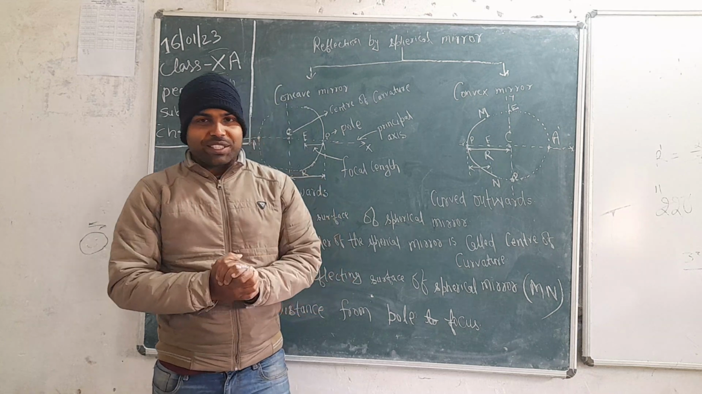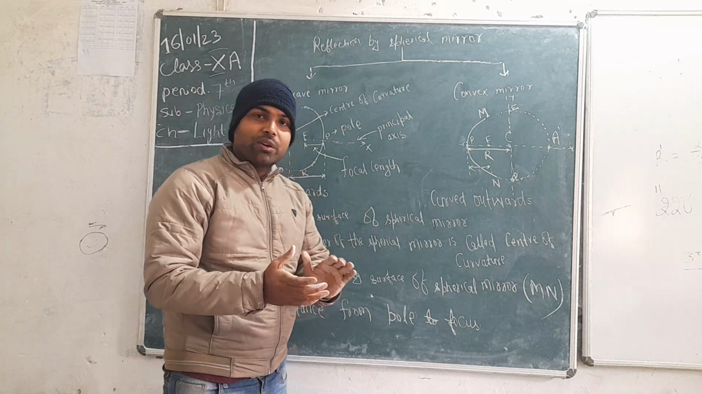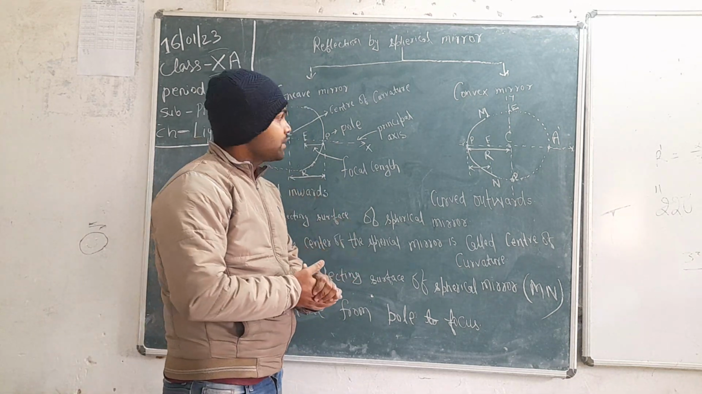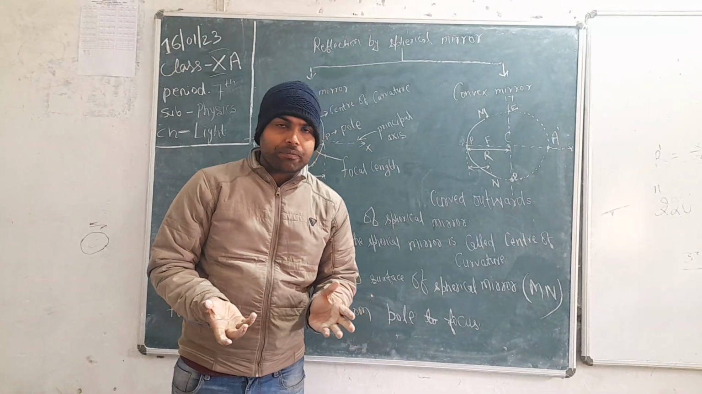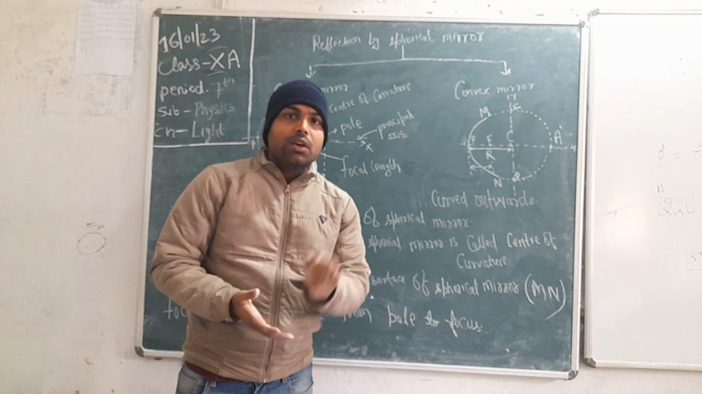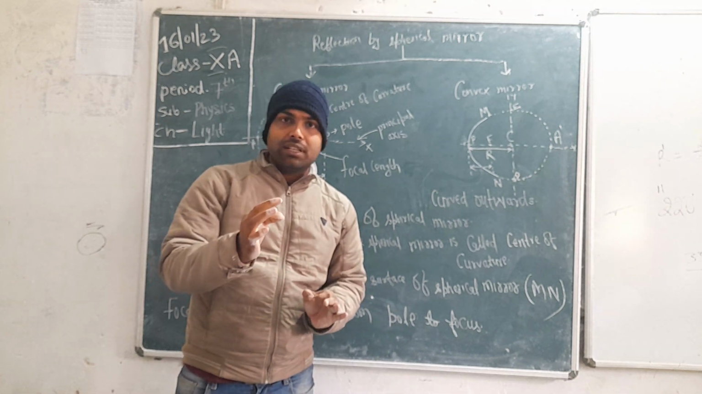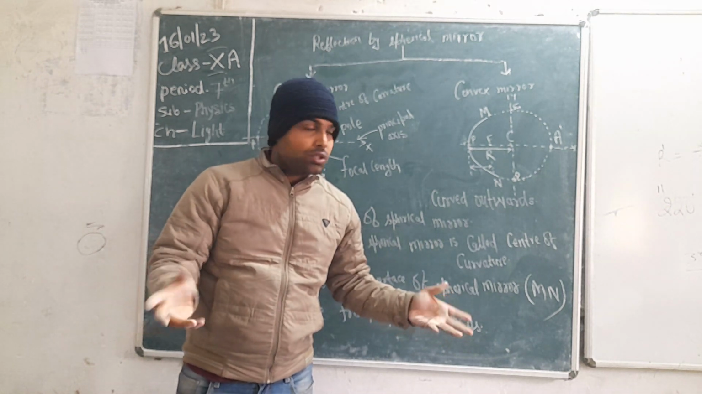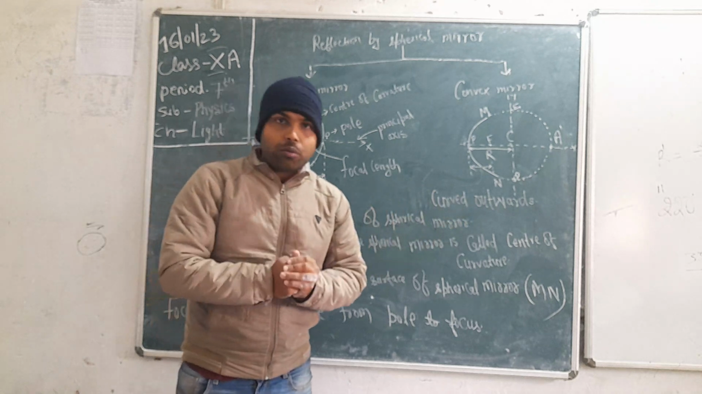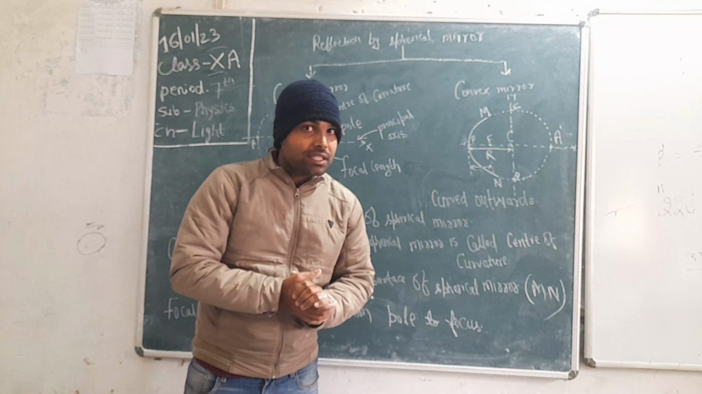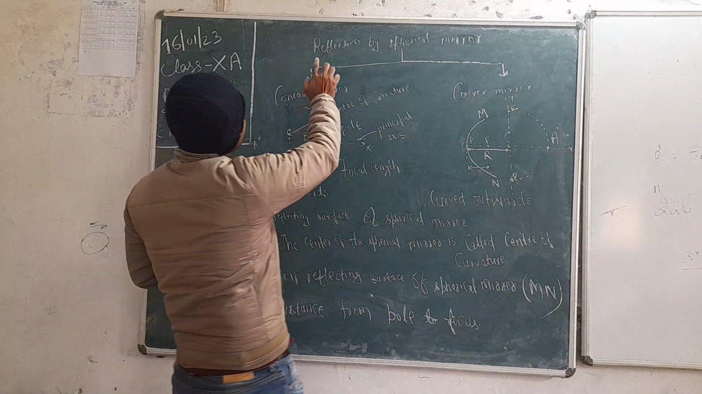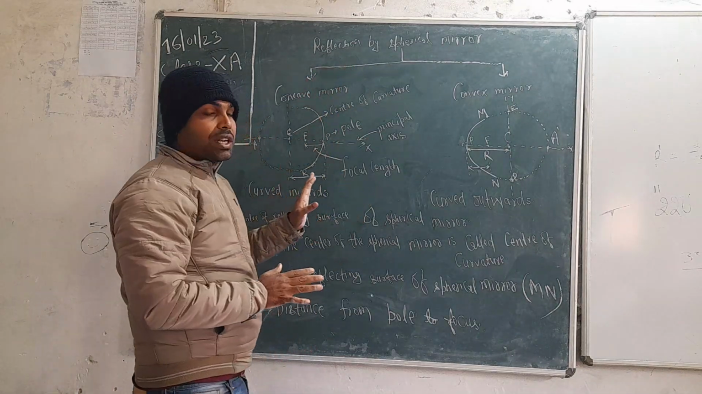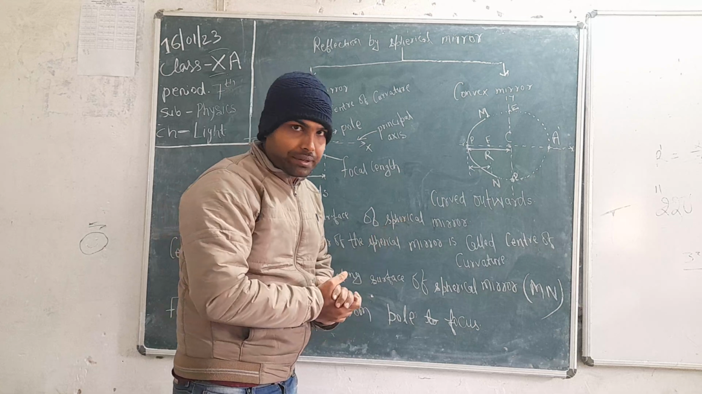Good morning, students. Today we are going to study the chapter on light. First of all, what is light? Light is a form of energy which makes us able to see any object. So, how do we see any object? By the reflection of light. Here in class 10, mainly we are going to study reflection by spherical mirrors.